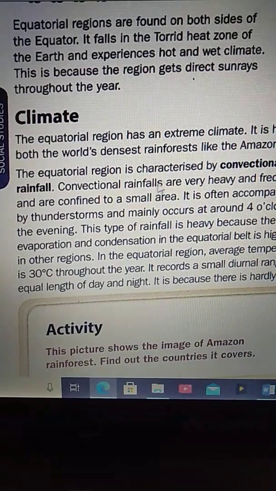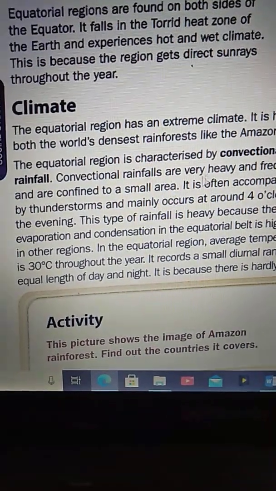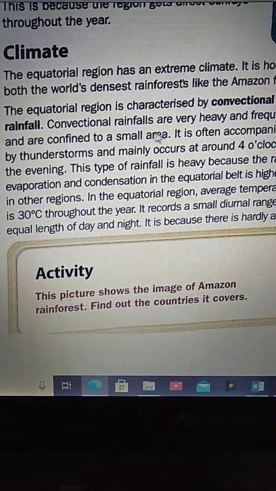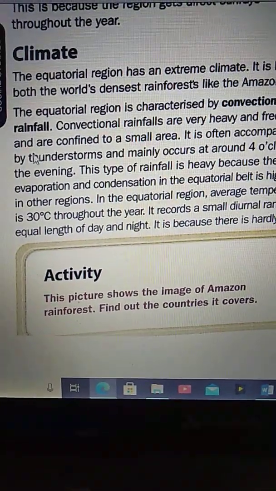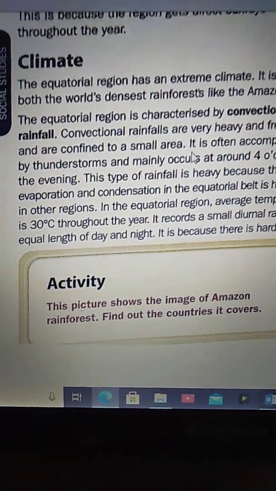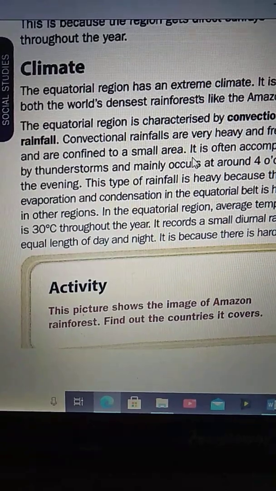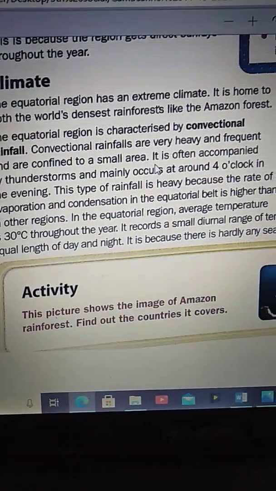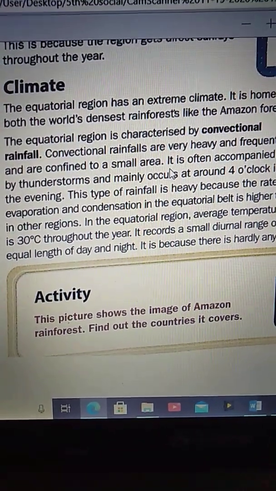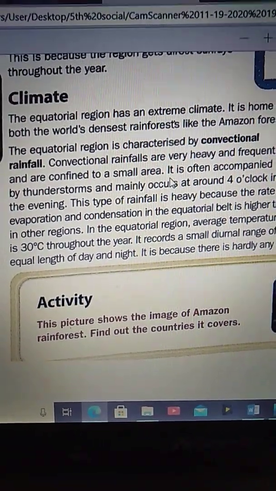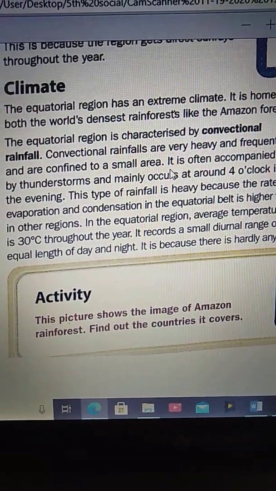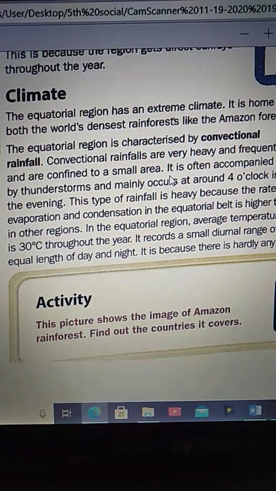The equatorial region is characterized by convectional rainfall. Convectional rainfalls are very heavy and frequent and are confined to a small area. So, this region has an extreme climate, with the world's densest forest like the Amazon forest, and it is characterized by convectional rainfall.